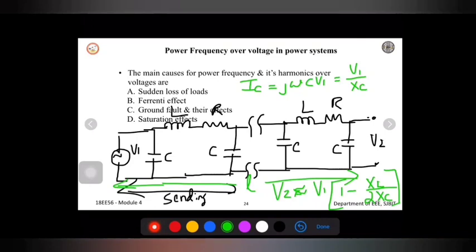I can write the approximate circuit as well as the vector diagram for this long transmission line.